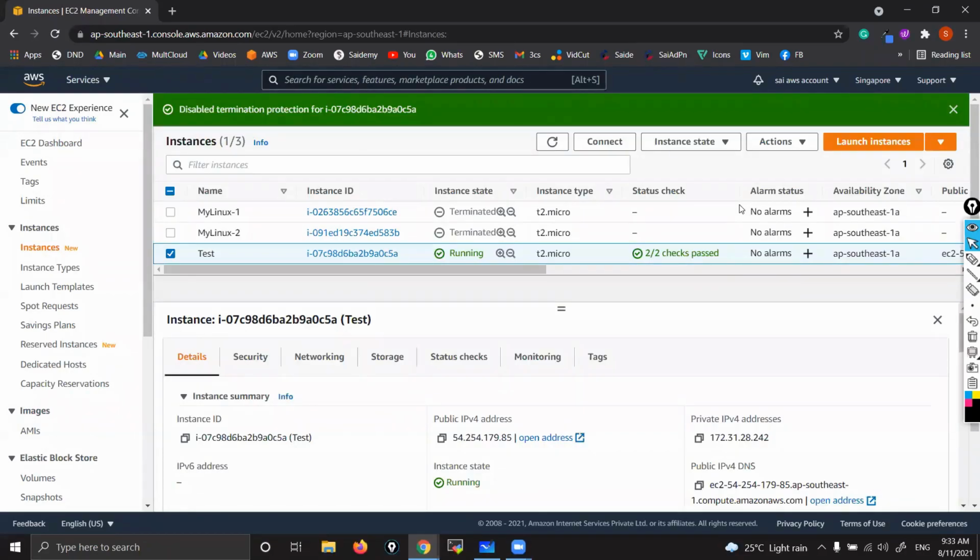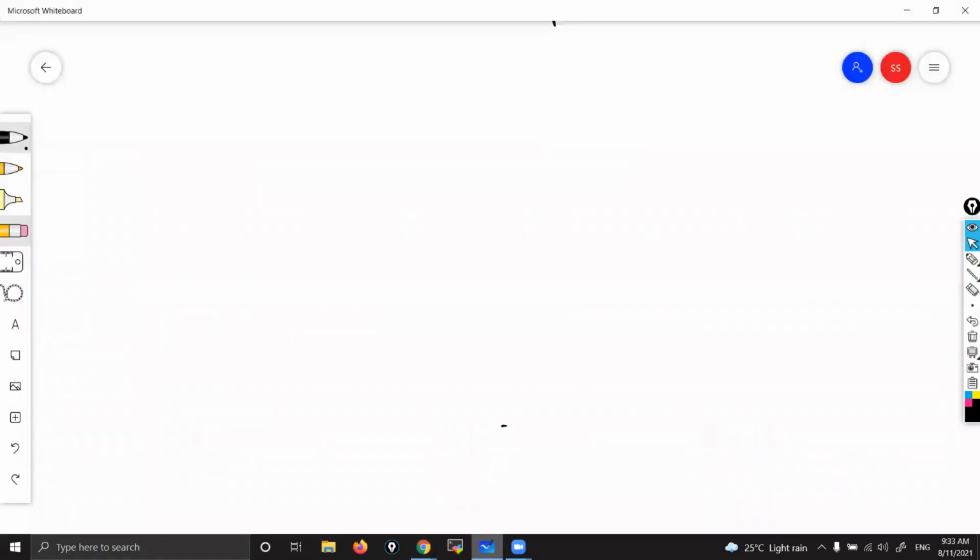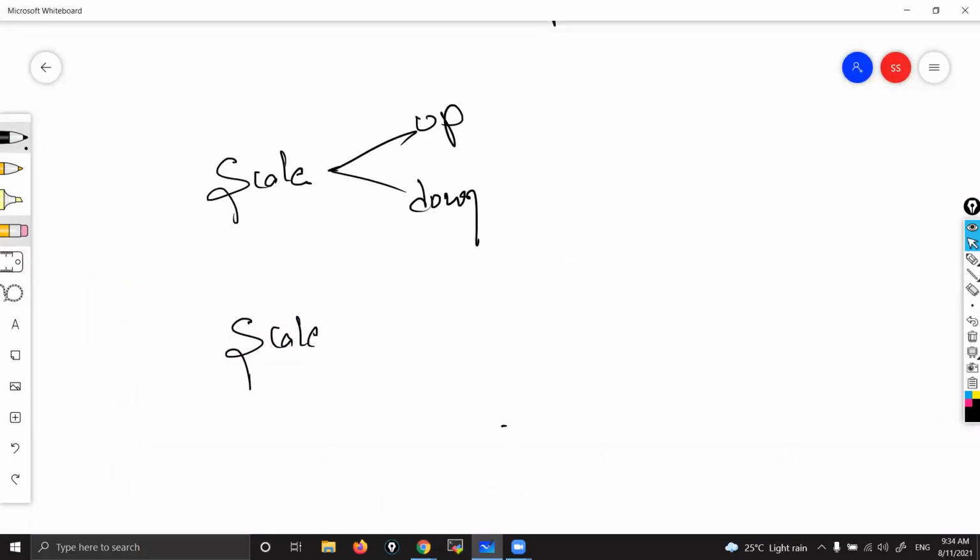Then, coming to scaling options. You remember in our yesterday's class we have seen auto scaling, right? Scale up and scale down, two options are there. But we have two more options. Those are scale out and scale in.